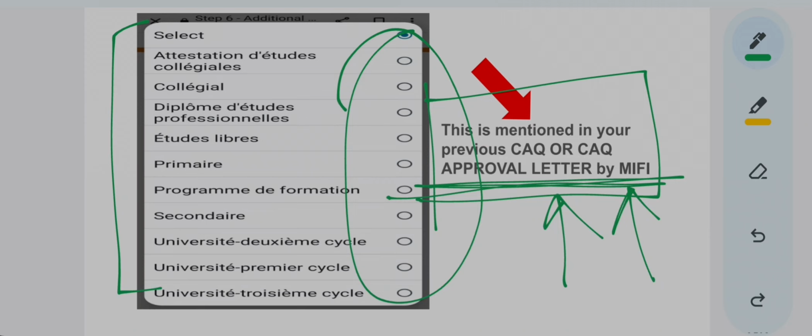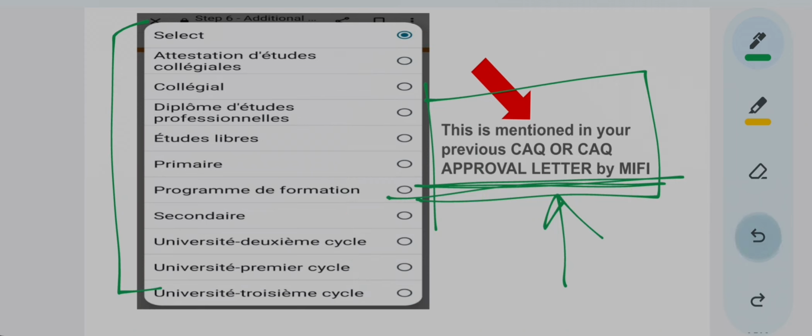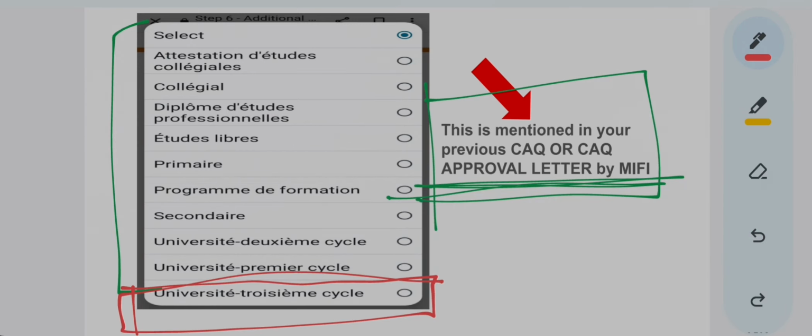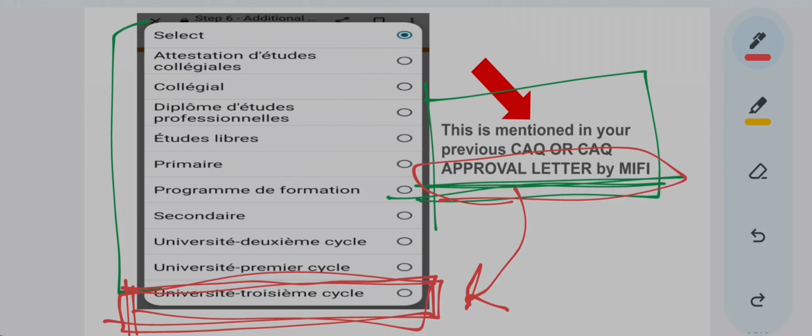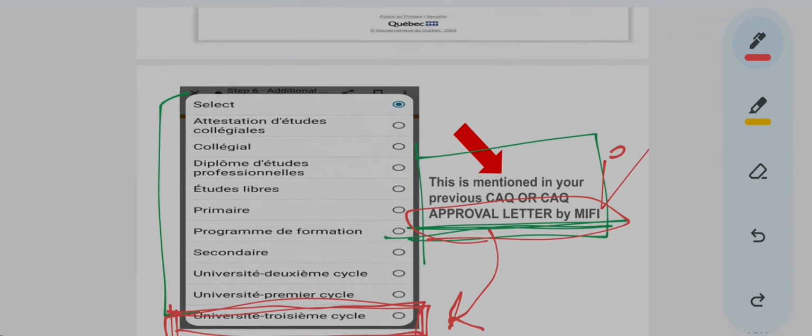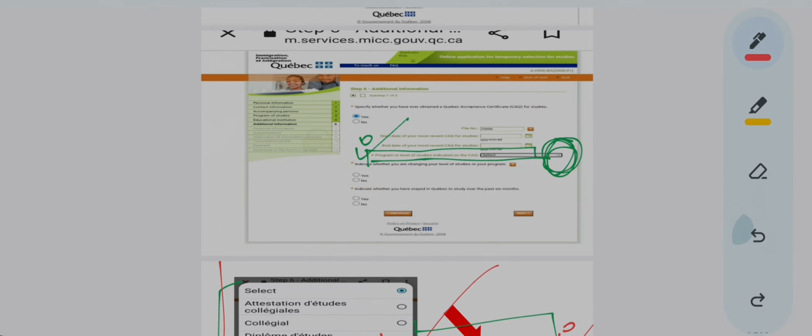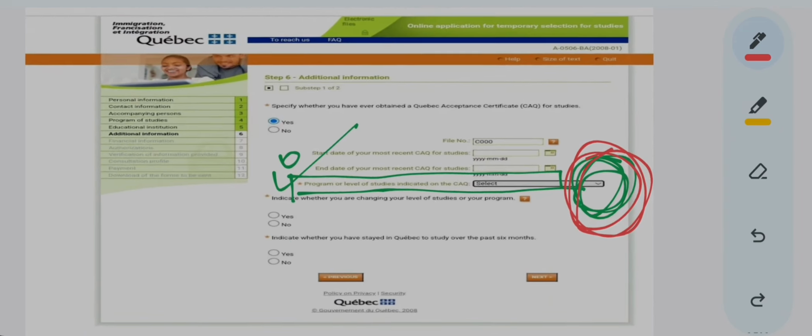It will be clearly written, for example, say your CAQ was approved for a university trimester. It will be clearly written in the approval letter by MIFI that your CAQ is valid from this date to this date and for this university cycle. So whatever is written in this MIFI letter, you just read it and select this option. These options will come when you click on this drop down menu, then those options will appear.